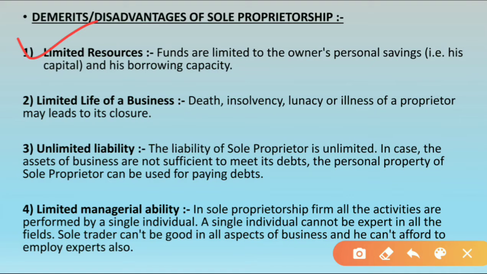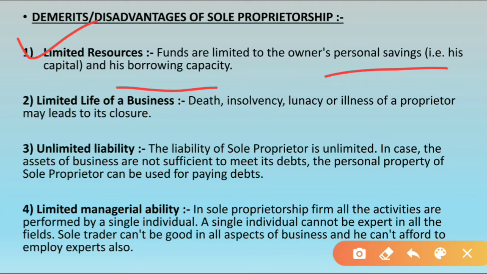And the funds are limited to the owner's personal saving, whatever he has saved and whatever he has borrowed from others, it is restricted to that only. So there are always limited resources with him.